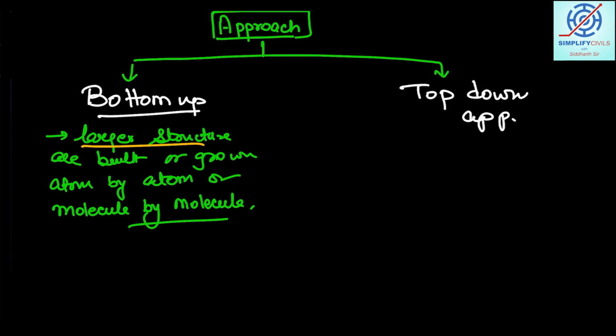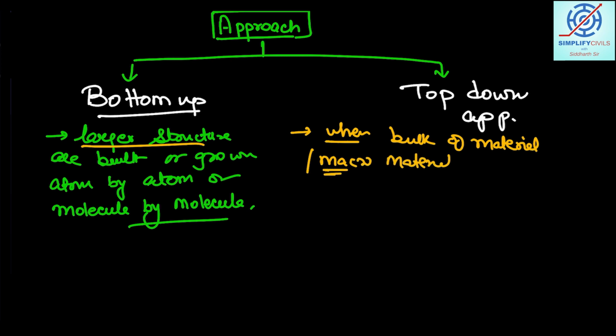In the top down approach, we can define it as when bulk material, or macro material, is gradually reduced in size to nanoscale.